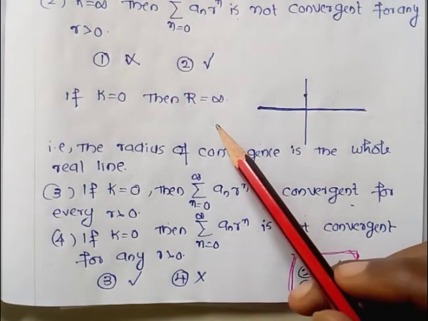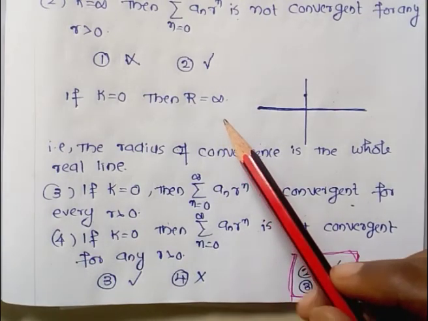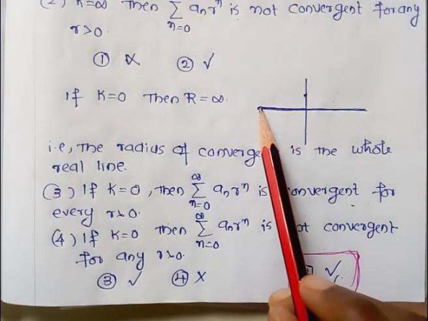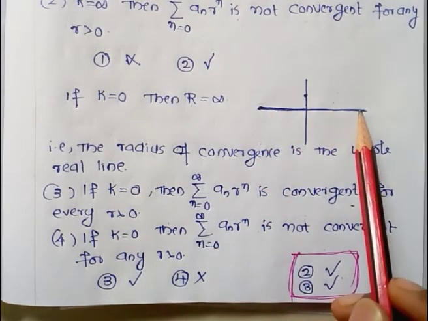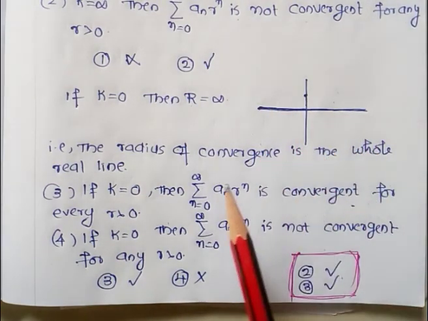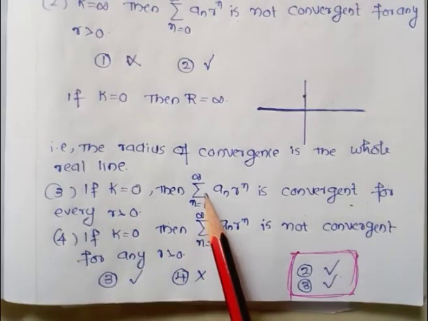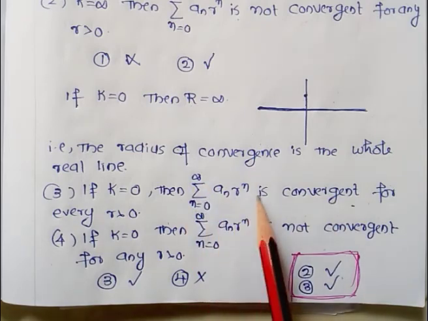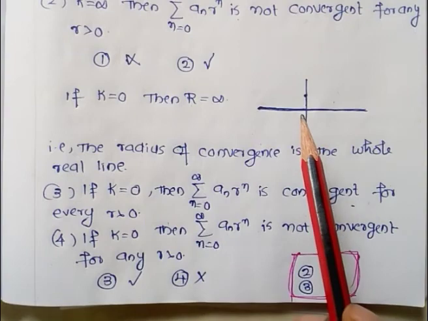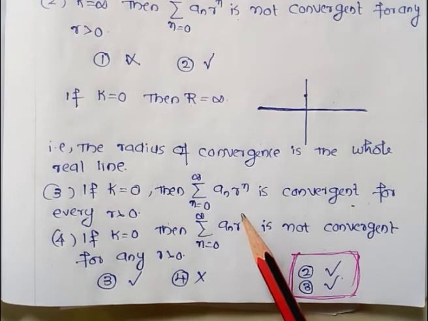If k is equal to 0, then r is equal to 1/k, that is 1/0. So we get r equal to infinity. That is, the radius of convergence is the whole real line. And our third option says that if k is equal to 0, then the summation n ranging from 0 to infinity of a_n r^n is convergent for every r greater than 0. It is a power series with center 0, and the radius of convergence is the whole real line. So our third option is the correct option, which is true.